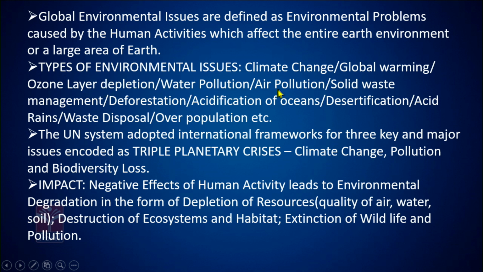depletion, water pollution, air pollution, solid waste management, deforestation, acidification of oceans, and desertification, that is, human habitations in the course of time turning into serious deserts. Then acid rains, where through rains we are not going to get fresh water, but acids which got concentrated through the pollution of the air, leading to the experience of acid rains on the Earth.